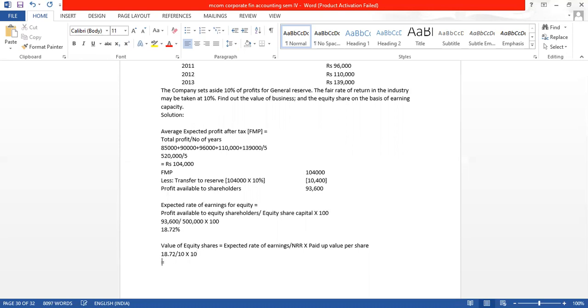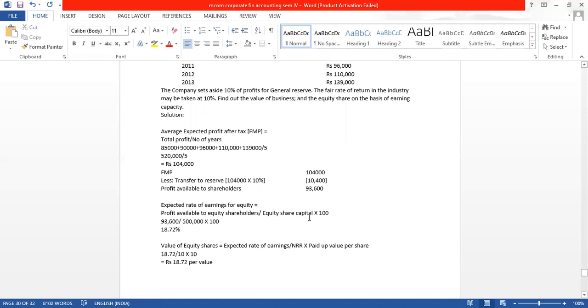So we will get the same amount, that is value per share will be 18.72 per share. So value of the per share is 18.72 per share.